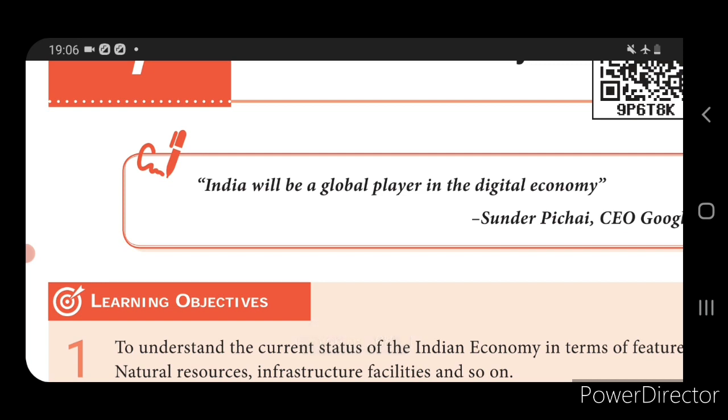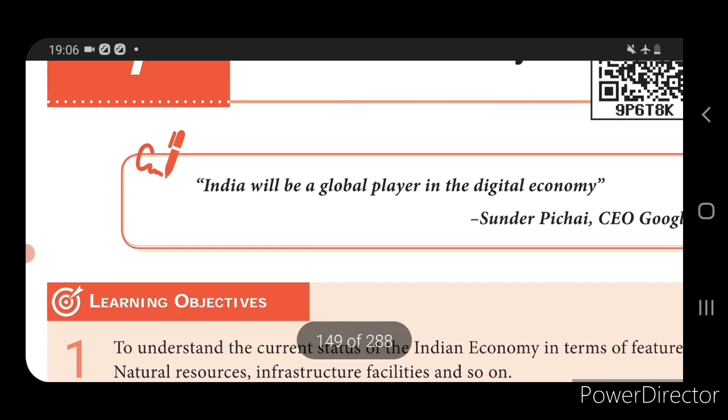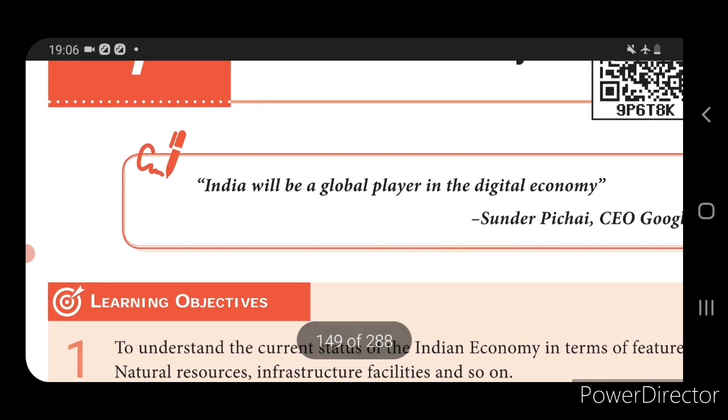Next, we come to know about social infrastructure. For the development of society, it needs certain supporting facilities, for example schools, colleges, hospitals, and other civic amenities.